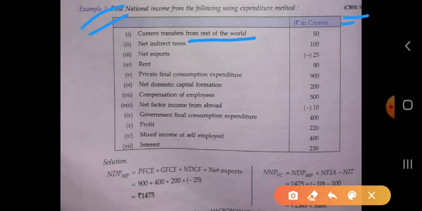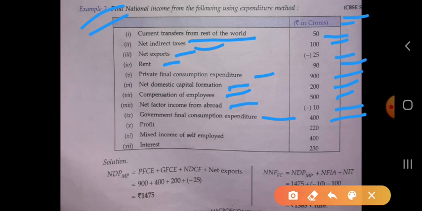Current transfer from rest of the world is 50, NIT is 100, net export is minus 25, rent is 90, private final consumption expenditure 900, and net domestic capital formation is 200, compensation of employees is 500, NFIA is minus 10, government final expenditure 400, profit is 220, mixed income is 400, interest is 230.